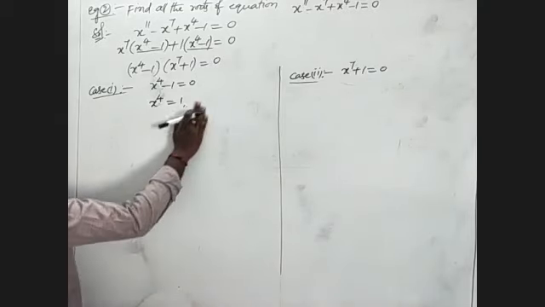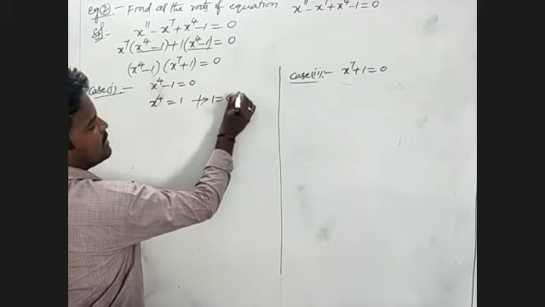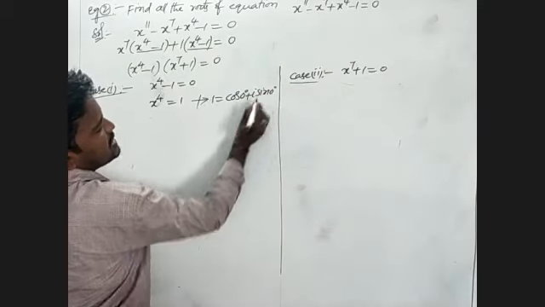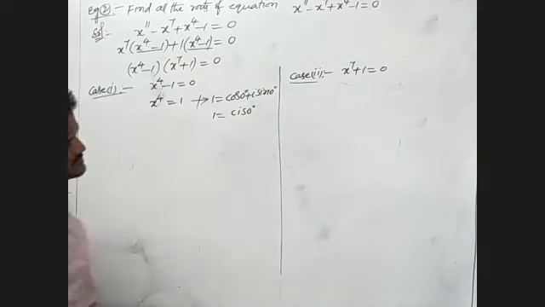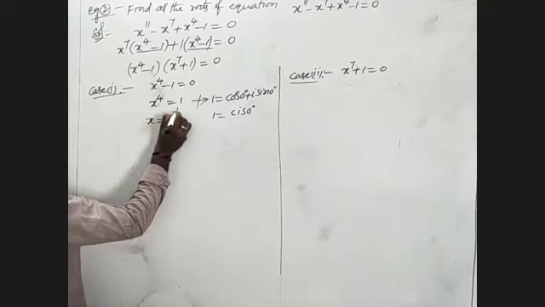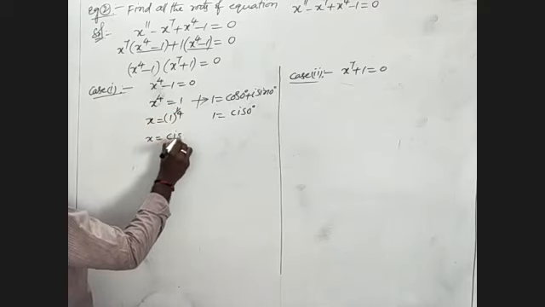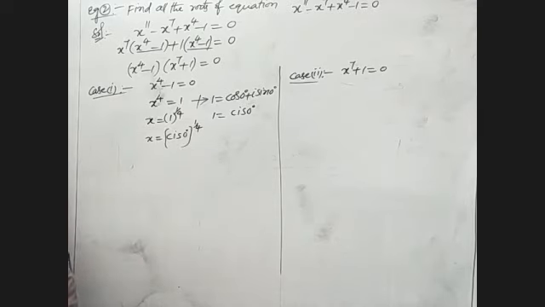We have to write 1 first. What is the value of 1? 1 is nothing but cos 0 degrees plus i sin 0 degrees. That is, 1 is nothing but cis of 0 degrees. So x is equal to 1 power 1 by 4, where 1 is cis of 0, that is, cis of 0 degrees whole power 1 by 4.